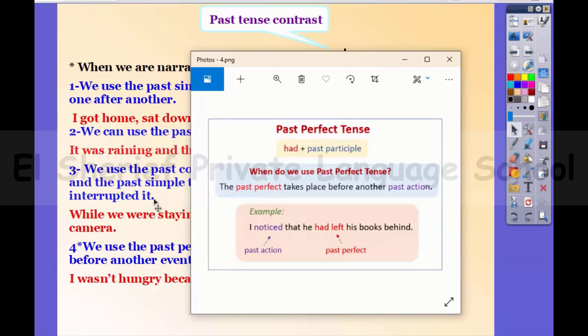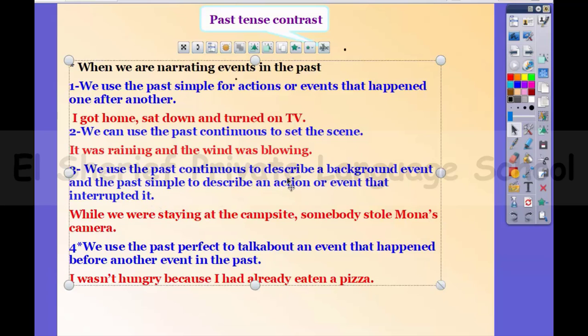Okay, so we use the past perfect to talk about an event that happened before another event in the past. For example, I wasn't hungry because I had already eaten a pizza. So earlier in the past, I ate a pizza, and that's why I didn't feel hungry at this time after that. So this action of eating the pizza happened first. That's why we put it in the past perfect tense. And that action of not being hungry, we put it in the past simple tense because that happened after it.